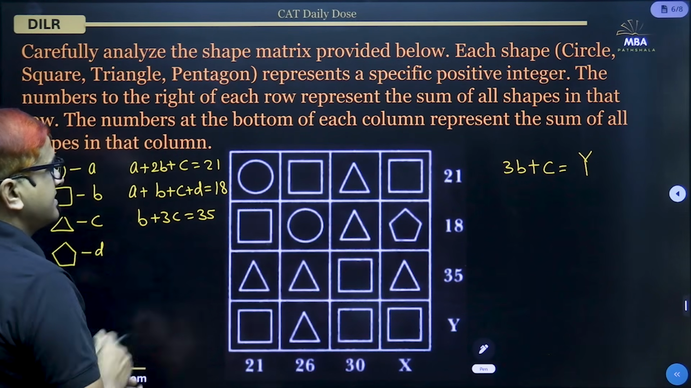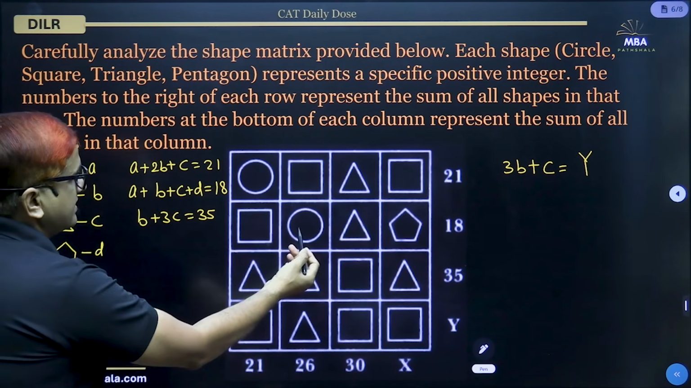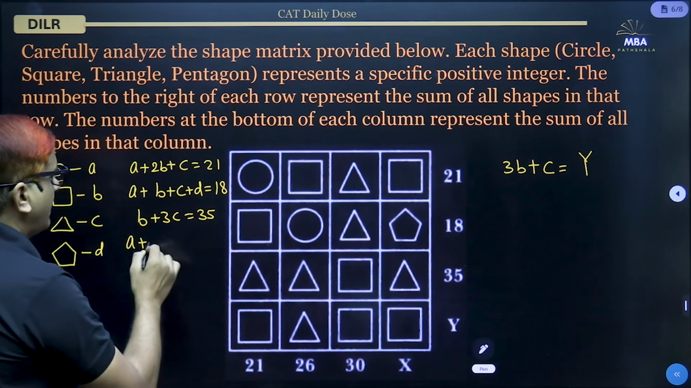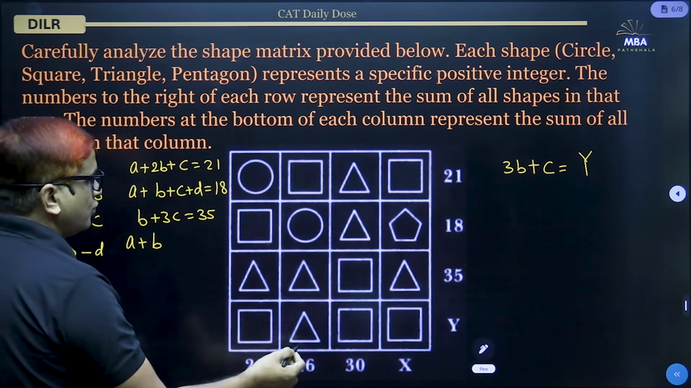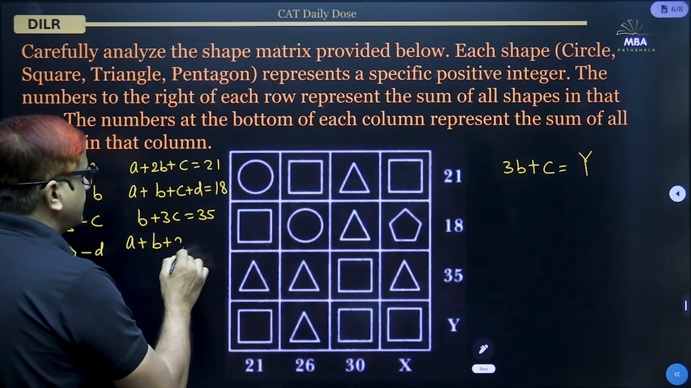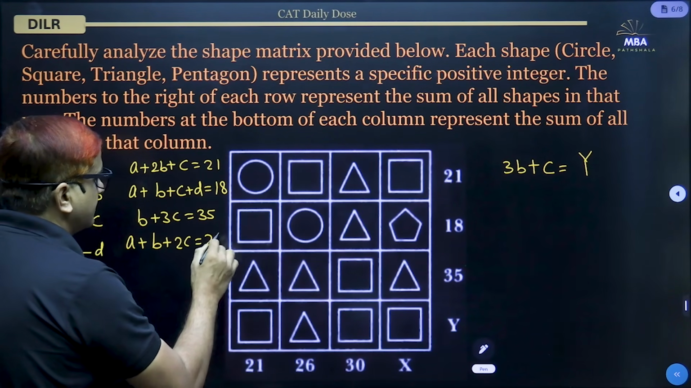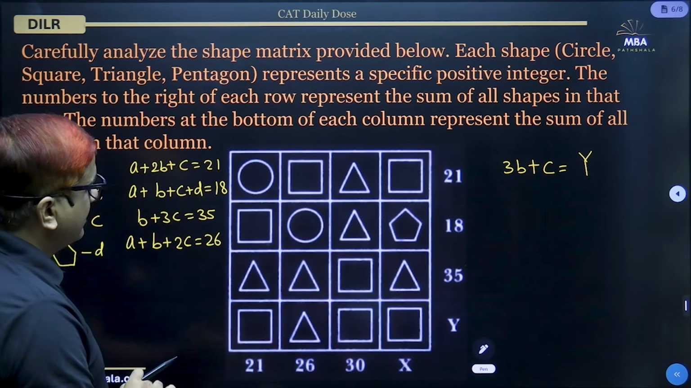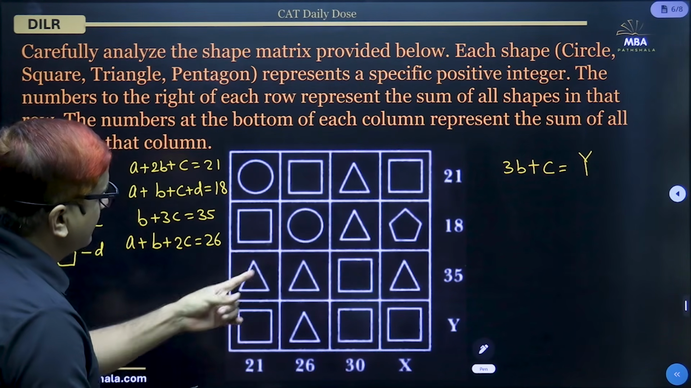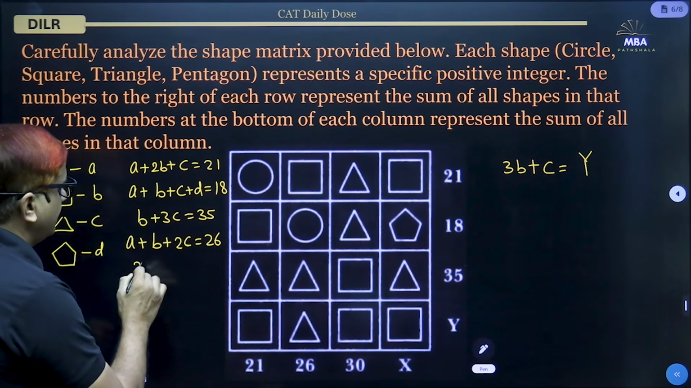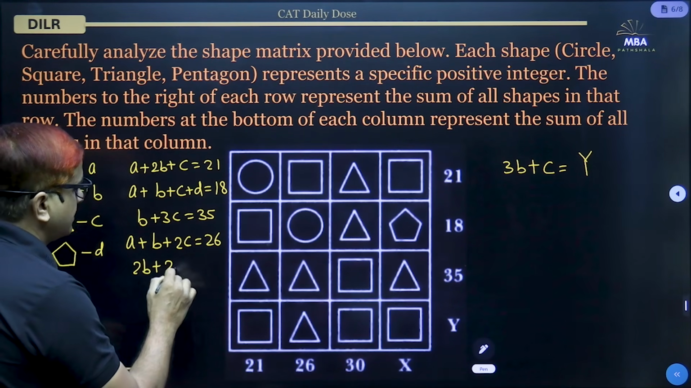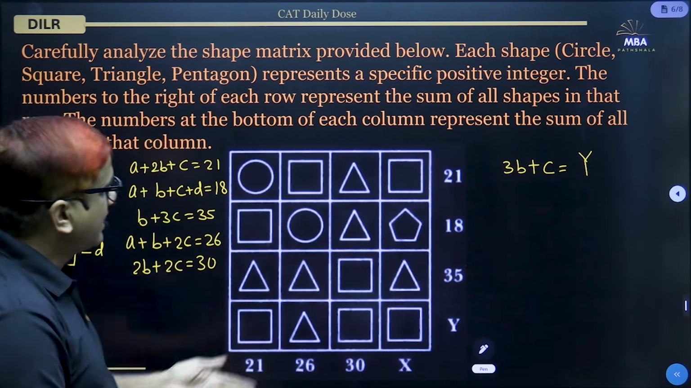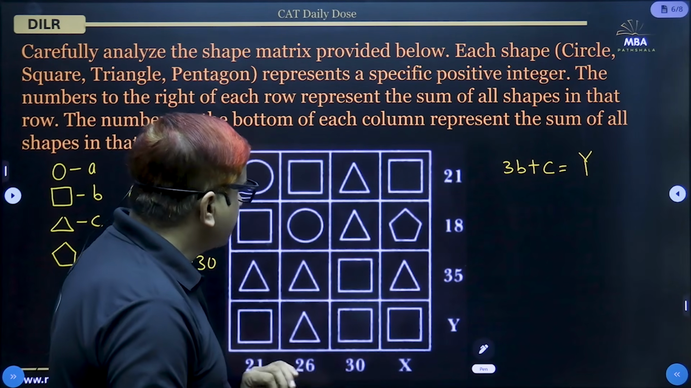Let us take the second column. So one circle, that is A, and one square, that is B, and there are two triangles, so 2C, that is 26. And the third one, there is no circle but two squares, so 2B, and two triangles, so 2C, that is 30. The last column, the sum we have to find out.